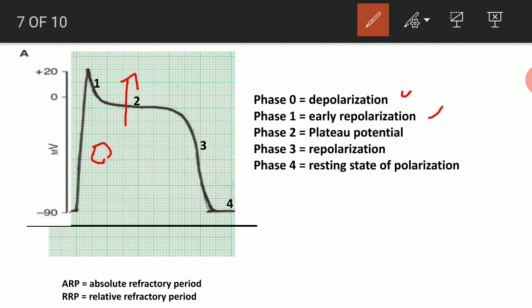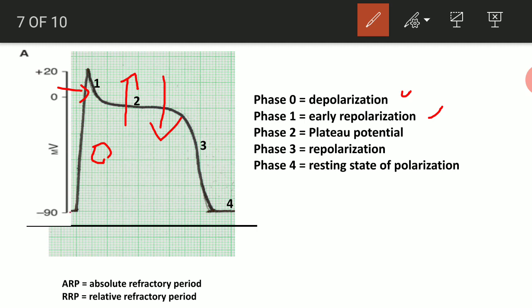But voltage gated calcium channels also open at this junction. So what is voltage gated? Please remember this term also. Gated means once this voltage is achieved, then the channel will open. At a particular voltage the channels are opening, so because of that these are called voltage gated.